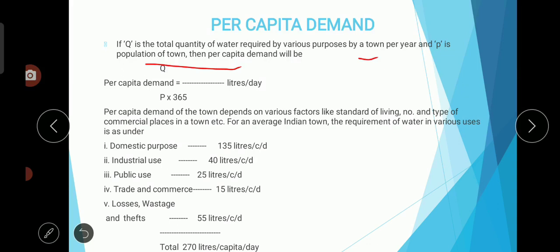So we have seen all these things. For domestic 135 liters, for industry 40, for public use 25, trade and commerce 15 liters, and losses or thefts 55 liters per head, totally 270. We got it. These figures or values are very important for your competitive exam. Please remember.